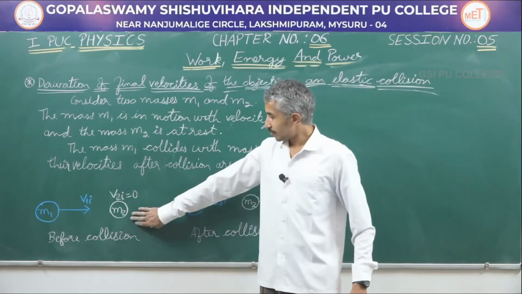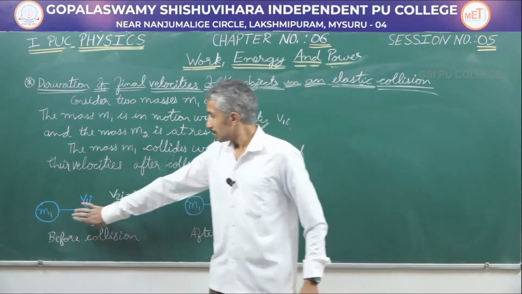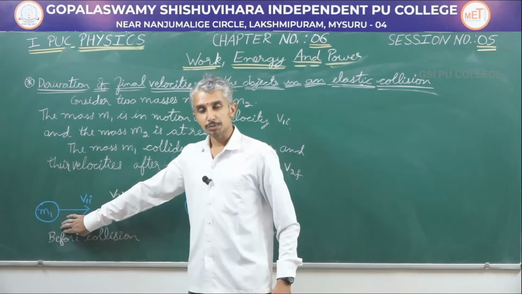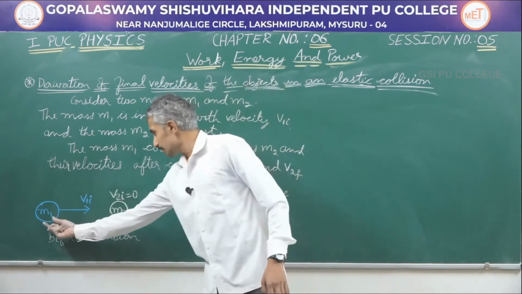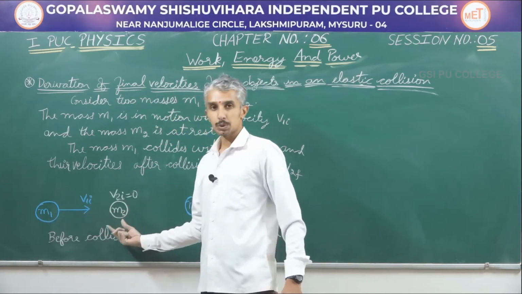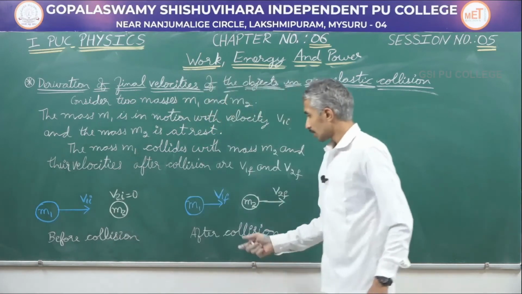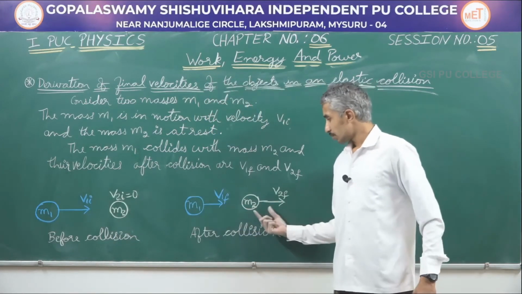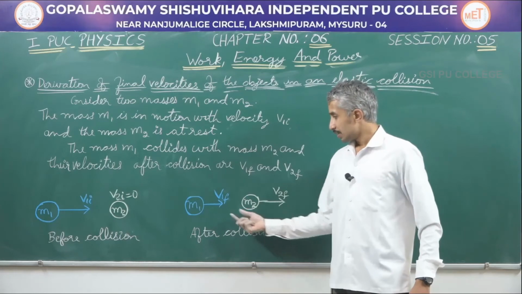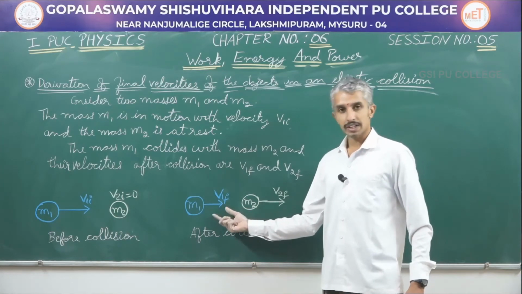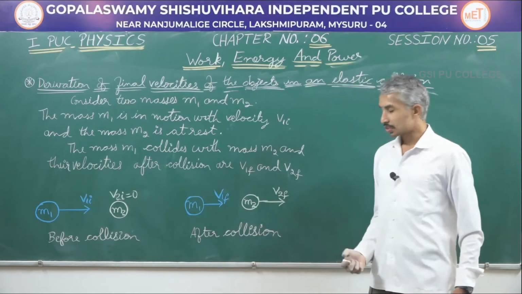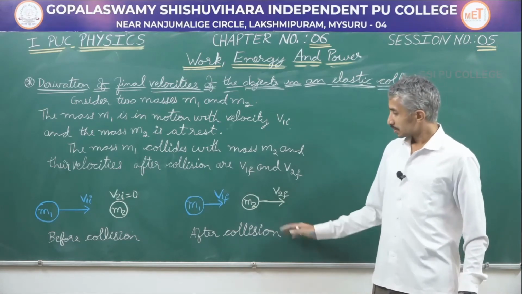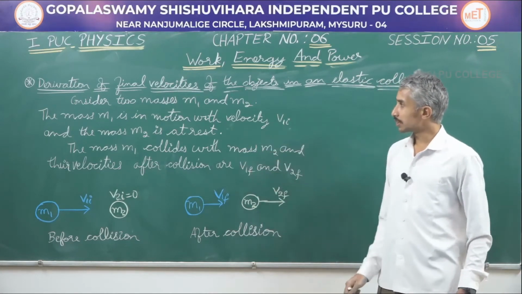Let us now consider the elastic collision between two objects. And here, one of the objects is initially at rest and the other object is in motion. So mass m1 comes and hits m2 which is at rest. After collision, both of them have velocities; the velocity of m1 has changed, and also the velocity of m2. So this initial consideration is being noted down here.